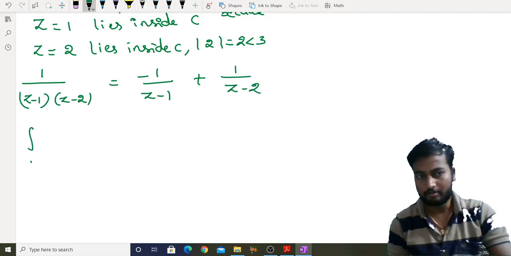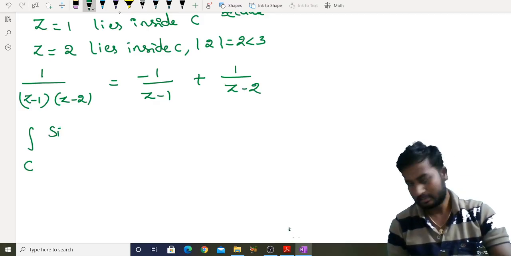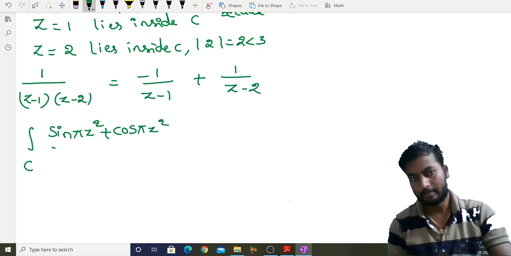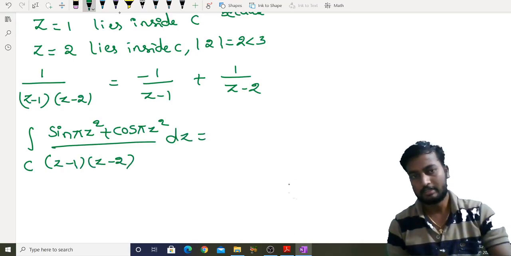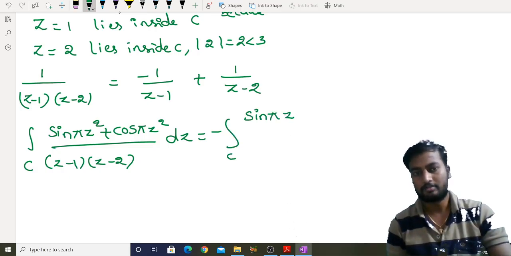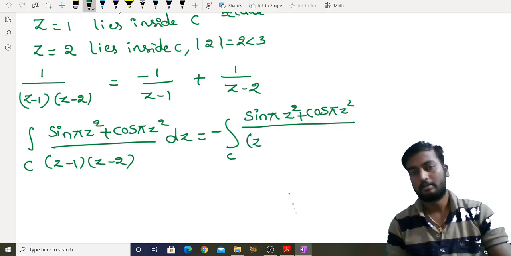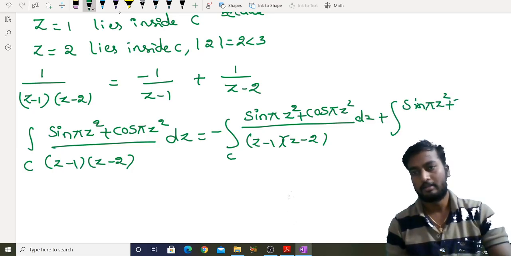What you need to find is the integral over C of sin of pi z square plus cos of pi z square by z minus 1 z minus 2 dz, which is equal to minus integral of sin pi z square plus cos pi z square by z minus 1 dz plus integral of sin pi z square plus cos pi z square by z minus 2 dz.